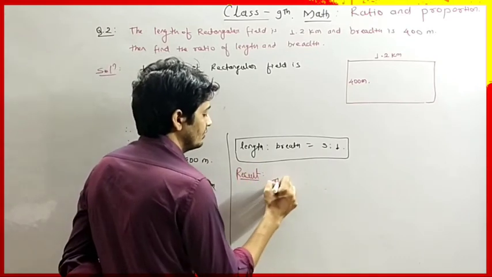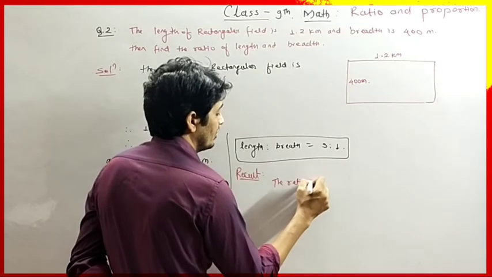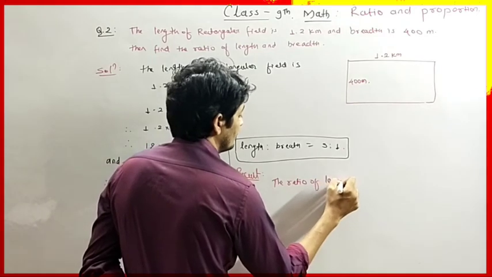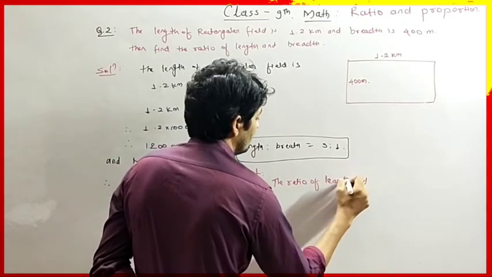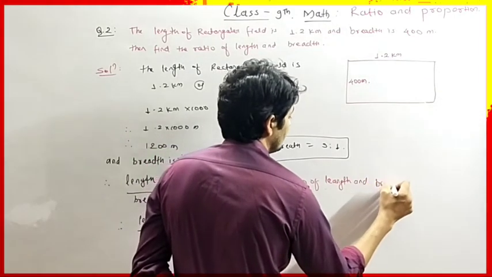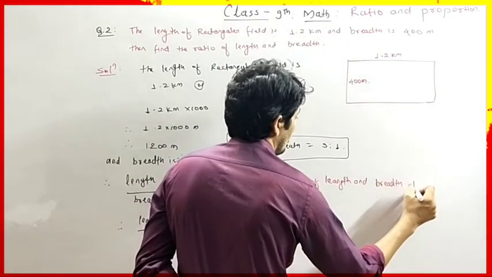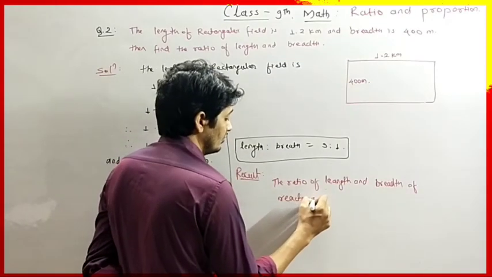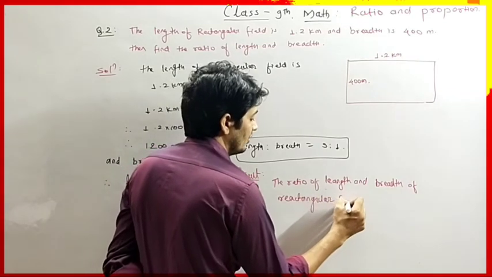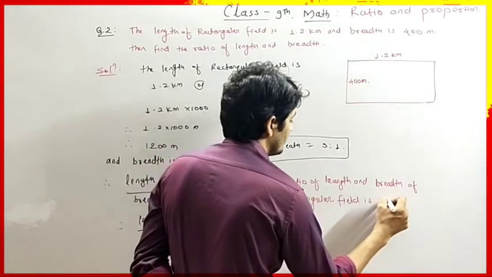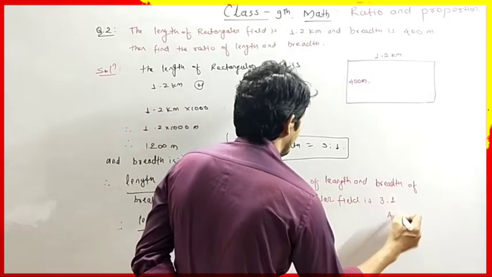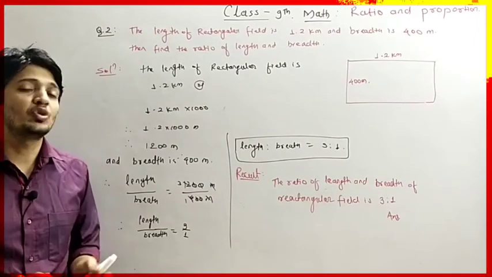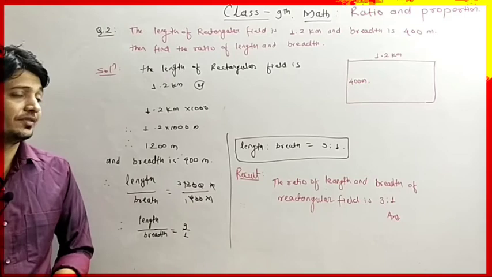The ratio of length and breadth of the rectangular field is 3:1 and it is our answer. Okay, so see, really very easy question of ratio and proportion. So write down this first.